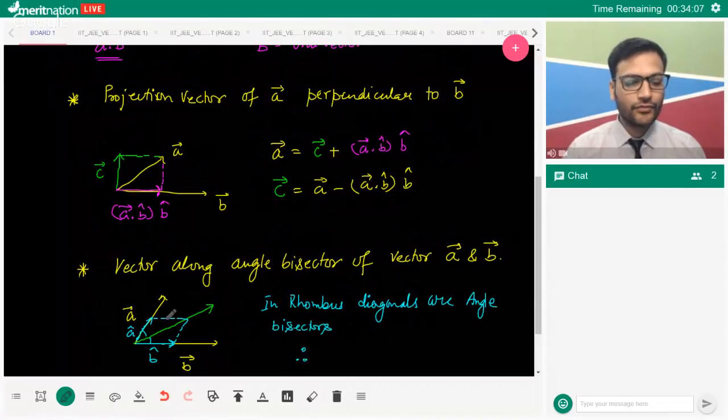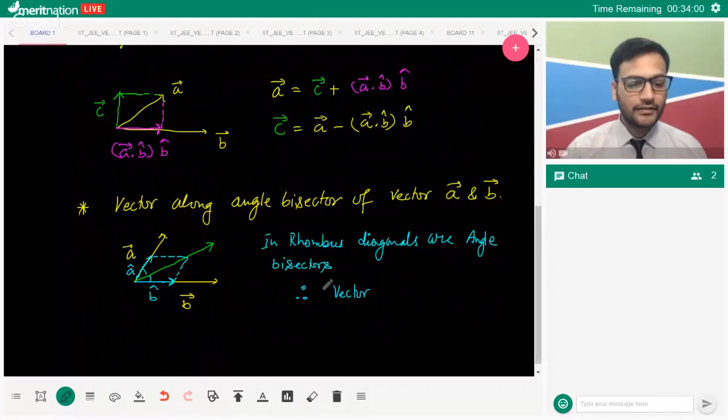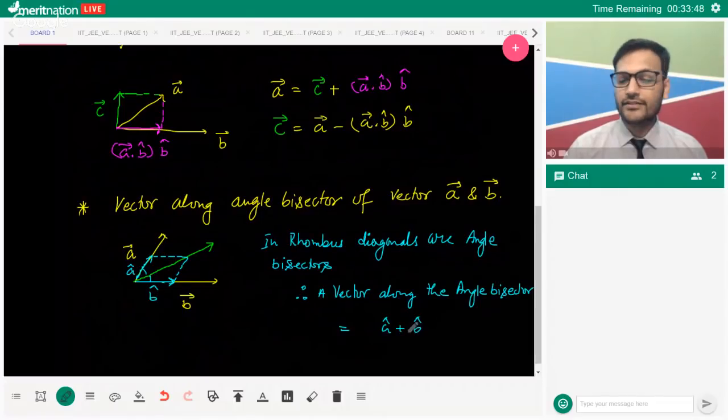Right? Therefore, what we can say is that a vector along the angle bisector will basically be the sum of, this is just one of the vectors, right? Unit vector A plus unit vector B, right? All such vectors can be represented as some lambda times unit vector A plus unit vector B.